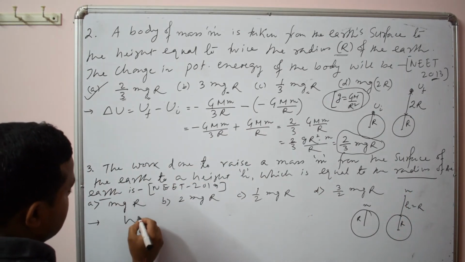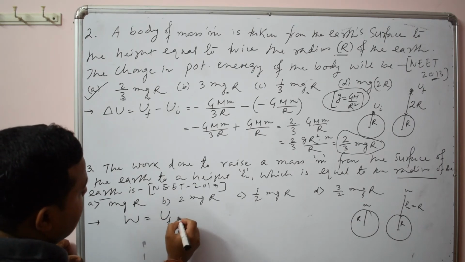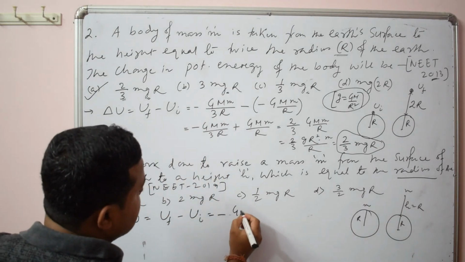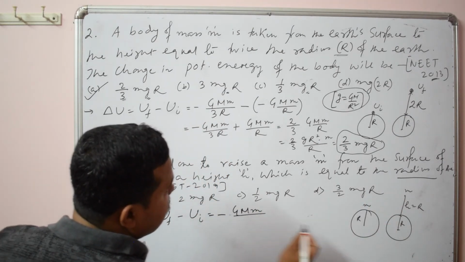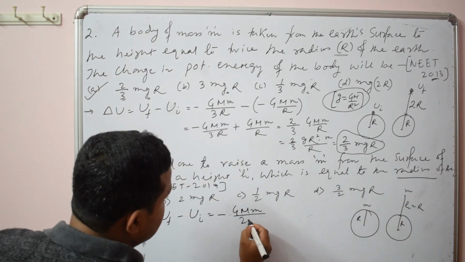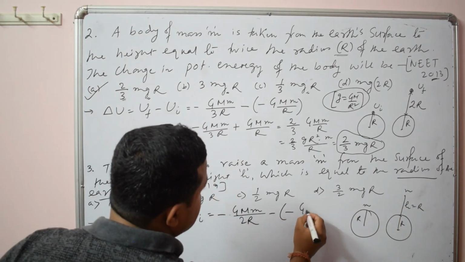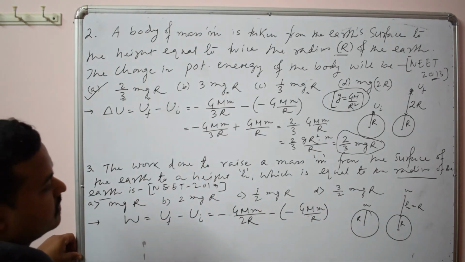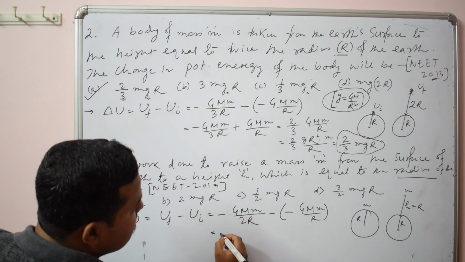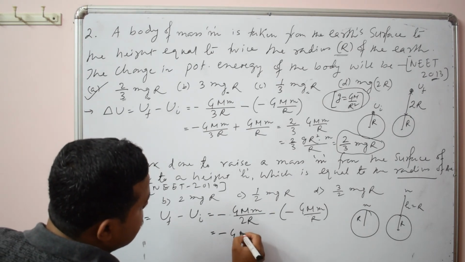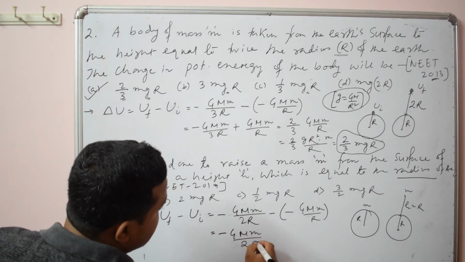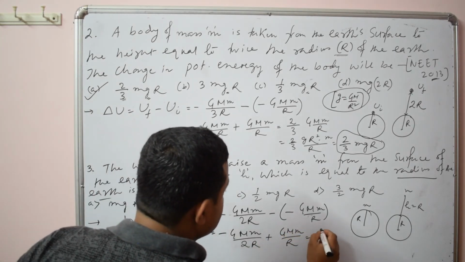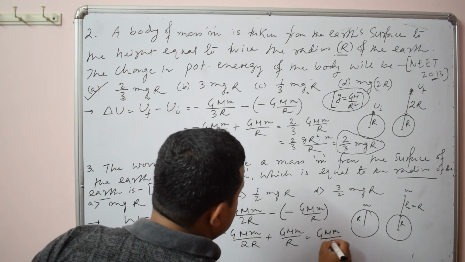And you know work done means what? Change of energy. So here also you can use the same formula, final potential minus initial. Final means what? At this point it is minus GMm by R, where R means from the center it is twice R. Initial will be what? Minus GMm by R, from the center. So it will be minus GMm by 2R plus GMm by R, or simply GMm by 2R.